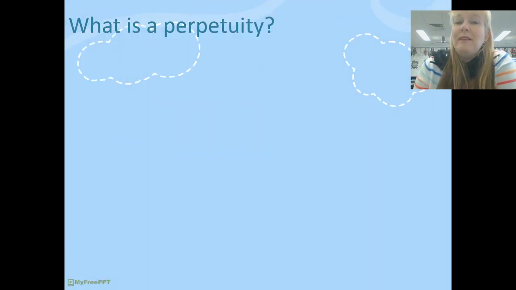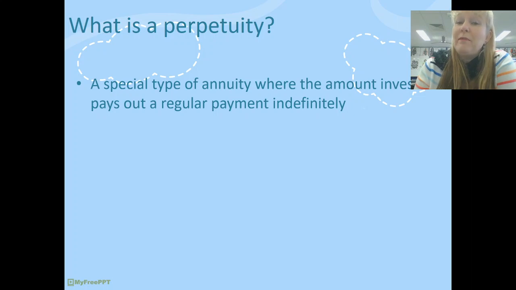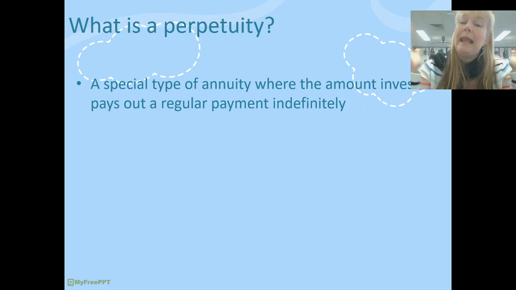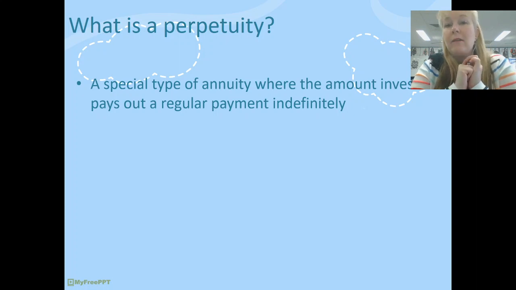A perpetuity is a special type of annuity where the amount invested pays out a regular payment indefinitely. Now the word perpetuity comes from the word perpetual, which means to continue forever. So if you think about it, we've got a large amount of money usually and it's invested in a special kind of account, and the interest that earns pays out somebody.